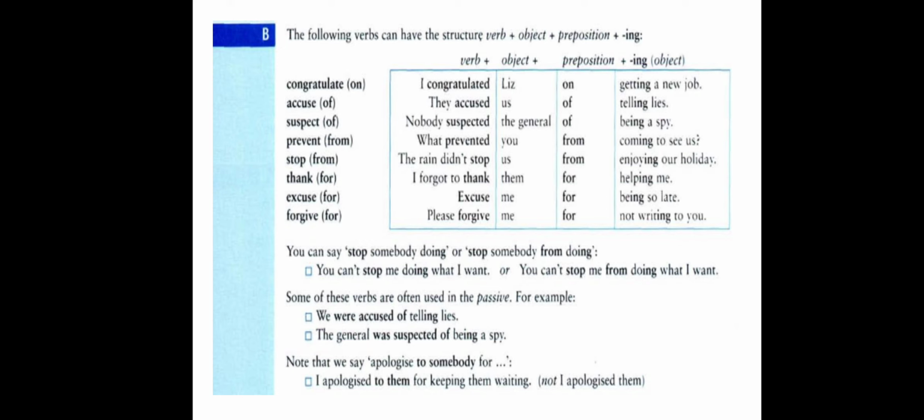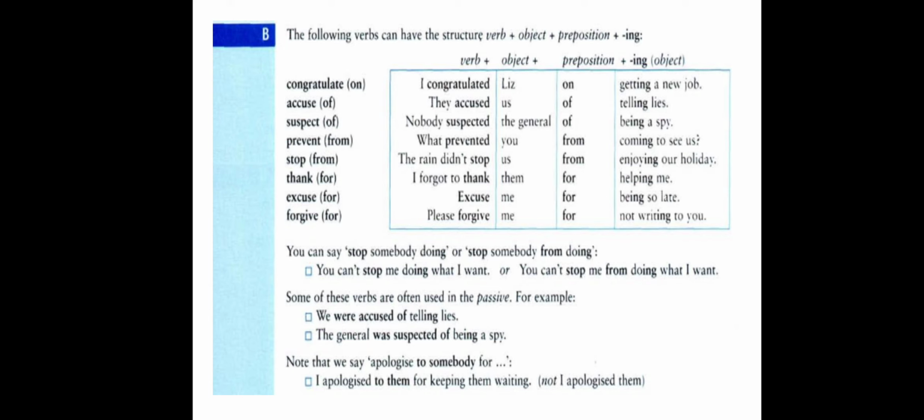Some of these verbs are often used in the passive. For example, we were accused of telling lies. If you look at the above examples, the second example: they accused us of telling lies. If we change it into passive, then us comes at the beginning of the sentence in the position of subject.